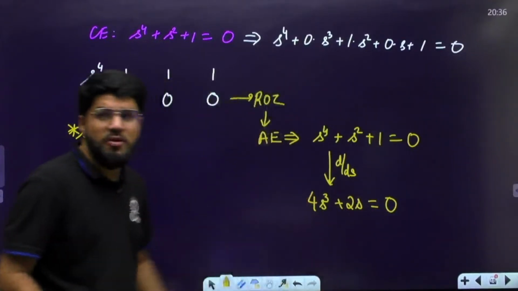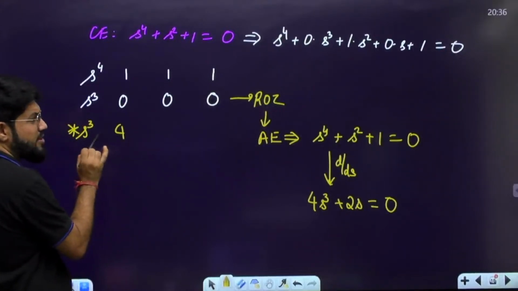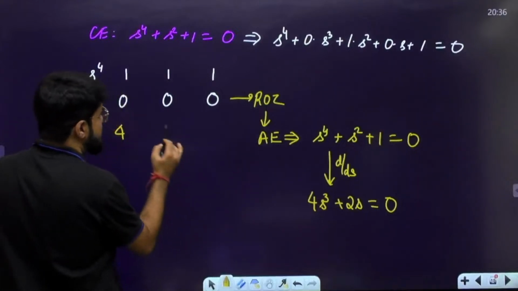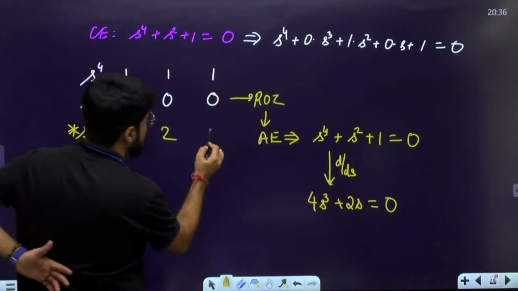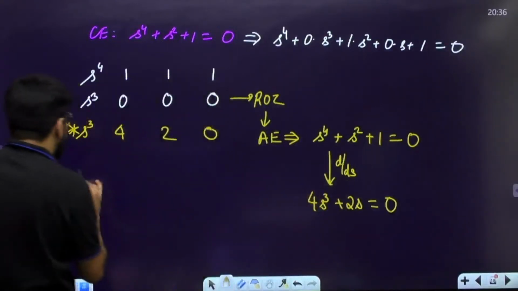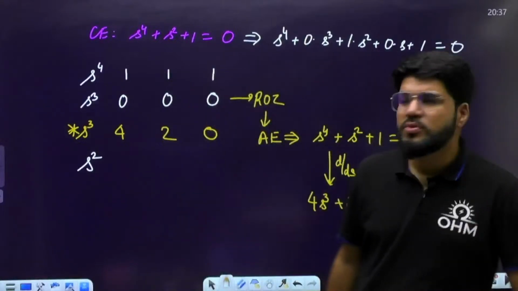Now see the coefficient of s power 3, which is 4, will be written in this modified row. This is 4. Then the alternate coefficient, s power 1, is 2. Nothing is there after that, so 0. Now I will continue with the Routh array in the regular manner.